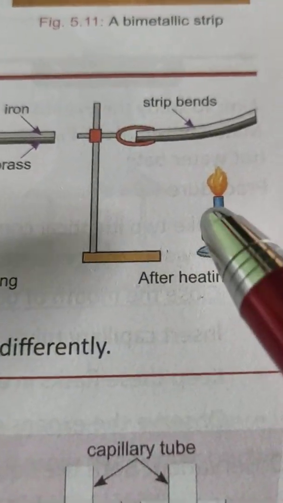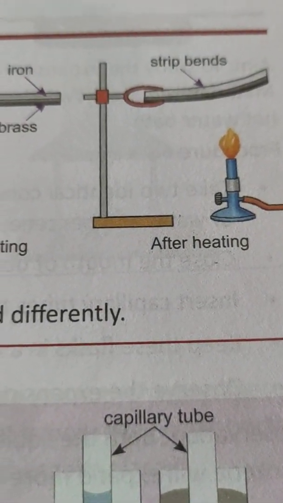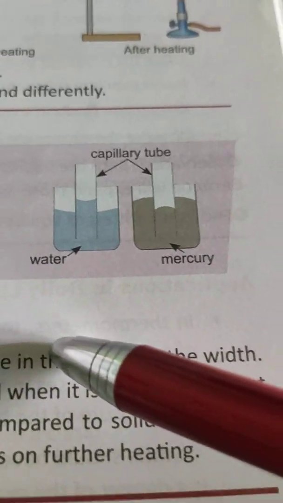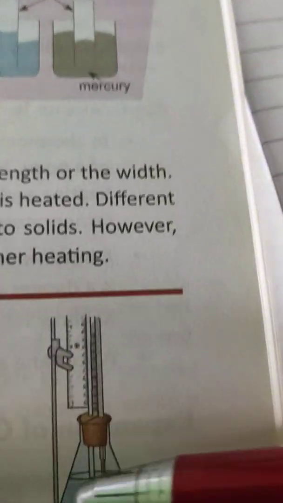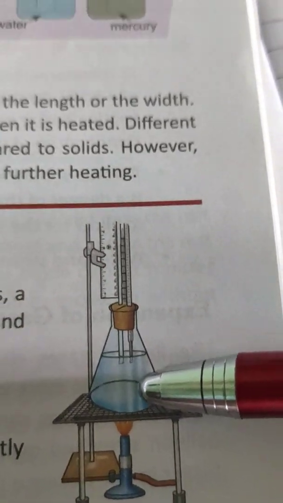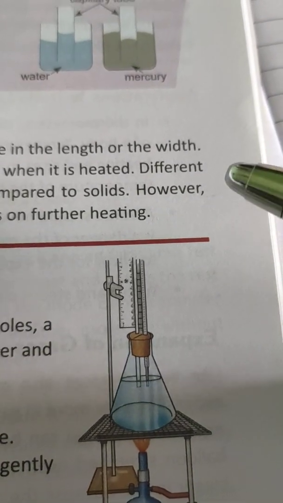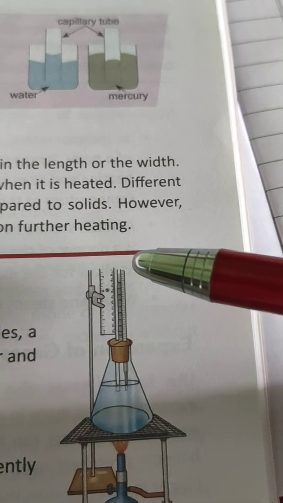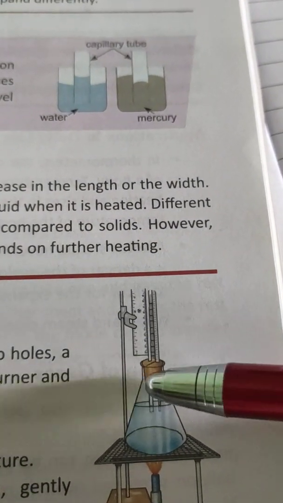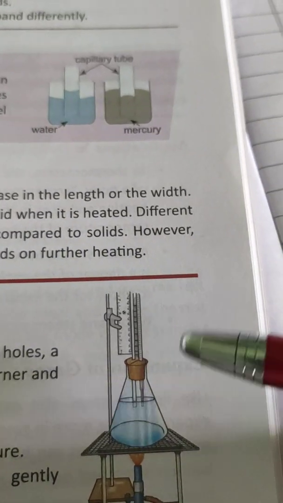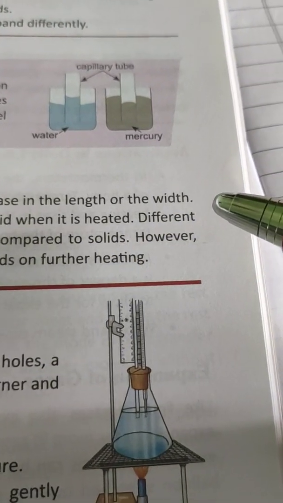So now, expansion of liquid. How will it expand? Just see, this is water, this is mercury, or this example also shows how liquid expands. Since liquids have no shape, expansion in liquid does not refer to an increase in the length or the width. However, we can observe and measure the increase in the volume of a liquid when it is heated. Different liquids expand differently, depending on the liquid.